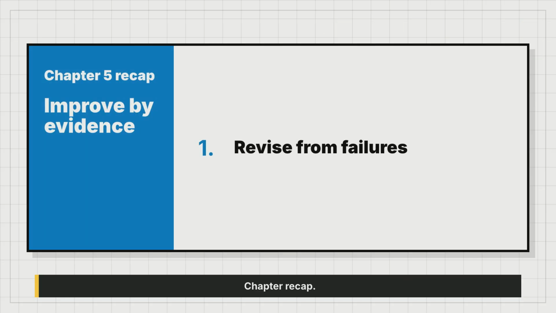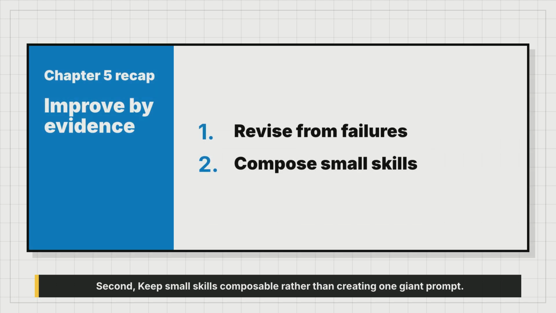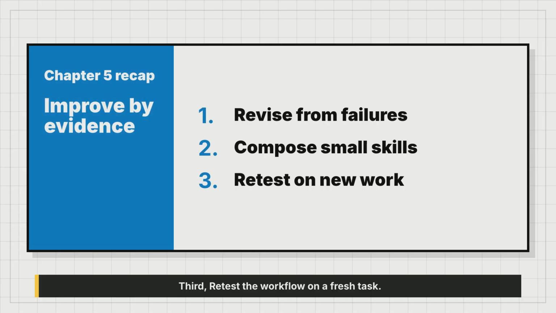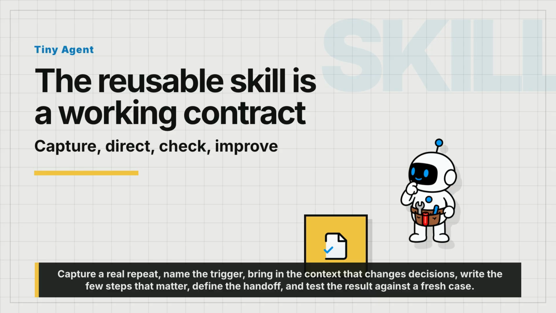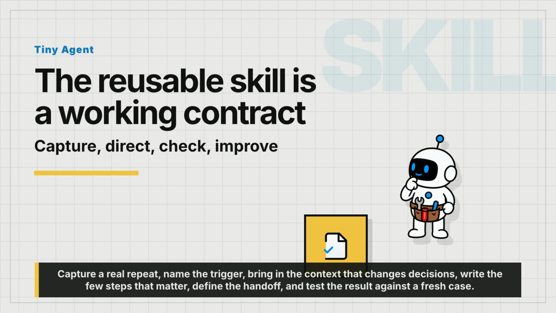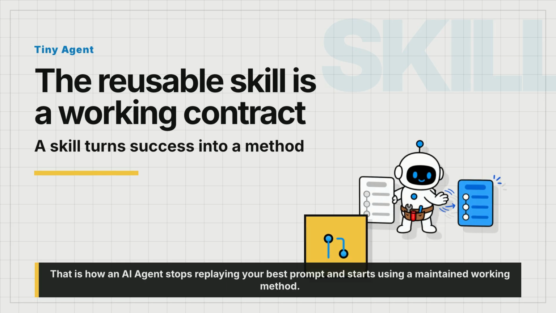Chapter recap. First, record the failure that justified a revision. Second, keep small skills composable rather than creating one giant prompt. Third, retest the workflow on a fresh task. The practical sequence is simple. Capture a real repeat, name the trigger, bring in the context that changes decisions, write the few steps that matter, define the handoff, and test the result against a fresh case. That is how an AI agent stops replaying your best prompt and starts using a maintained working method.